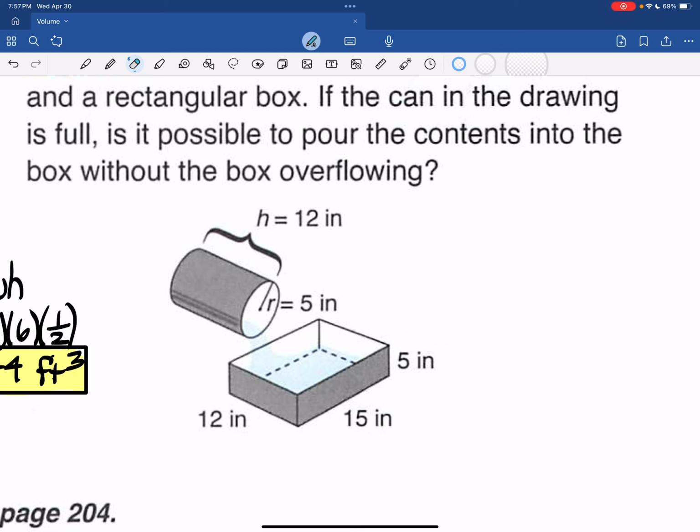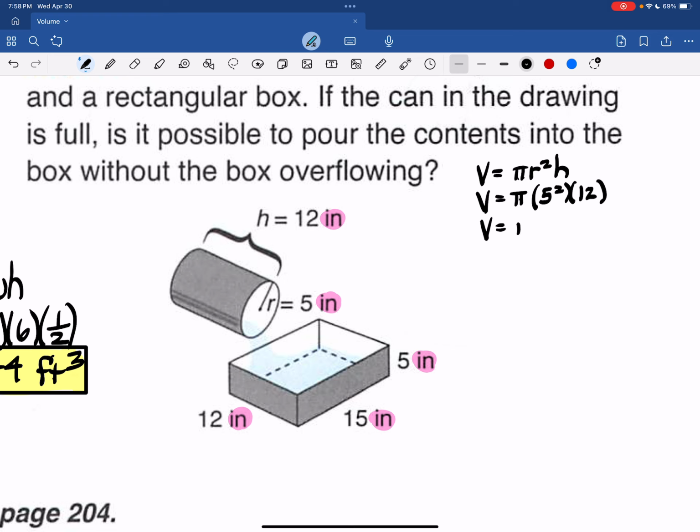So I'm going to take the volume of the can that we know to be full, and it's a cylinder, so this is the formula. So we have pi times the radius squared times the height. It's all inches. That's important. Look at all of this. They have to match or you're in trouble. So be careful there.